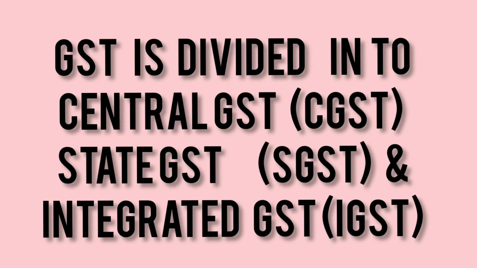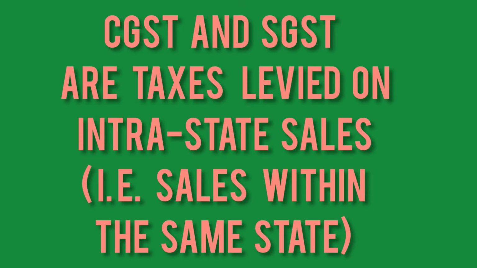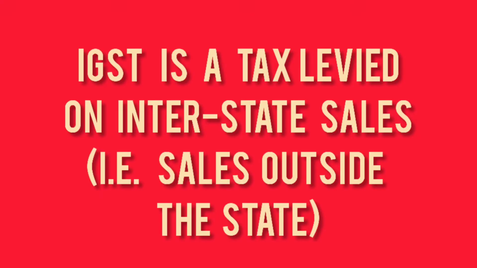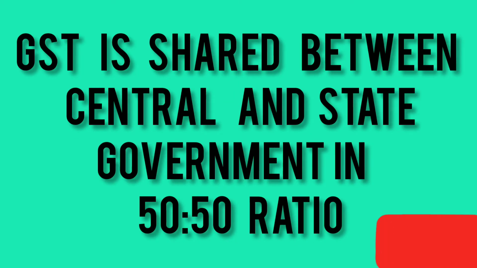GST is divided into three parts: CGST, SGST and IGST. That means central, state and integrated. So these are the three types. CGST and SGST are the taxes levied on sales of goods within the same state, whereas IGST is a tax levied on sale of goods between two states, that means interstate sales of goods and services. GST is shared between the center and state in a 50-50 ratio.